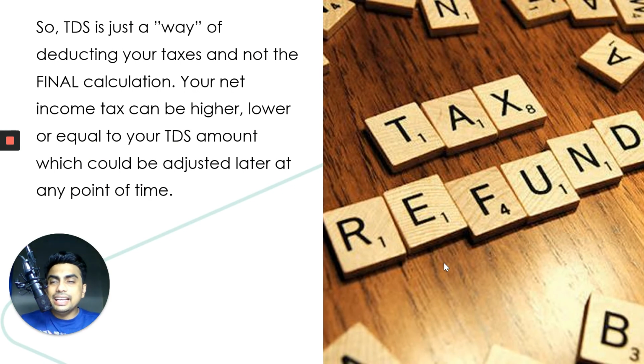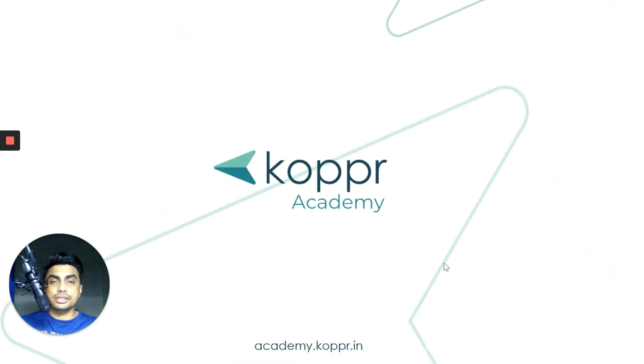So TDS is just a way of deducting taxes. It's not the final tax amount that you have to pay. Your final income tax can be higher than the TDS, it can be equal to the TDS, or it can be lower than the TDS. If it's equal to the TDS, then you get no refund. If your actual tax is higher than the TDS, then you have to pay tax to the government. If your income tax is lower than the TDS, then you get a refund from the government once you file for the income tax.